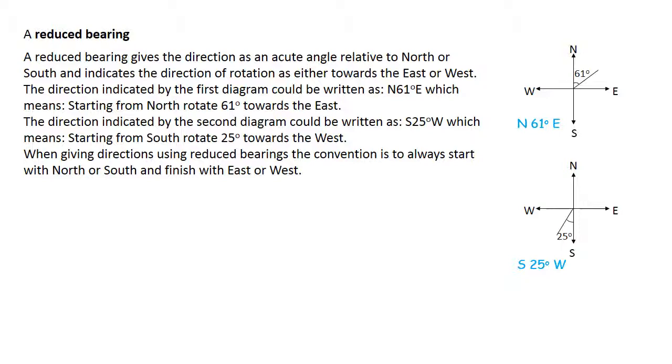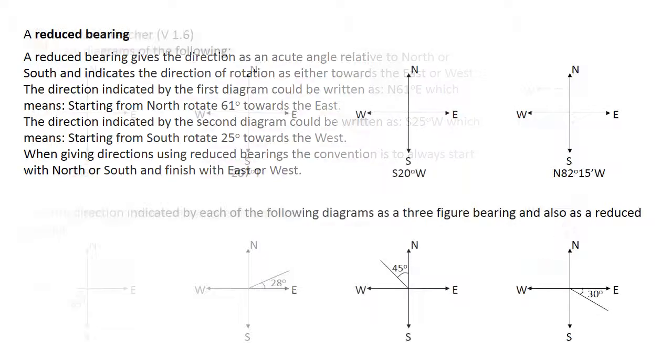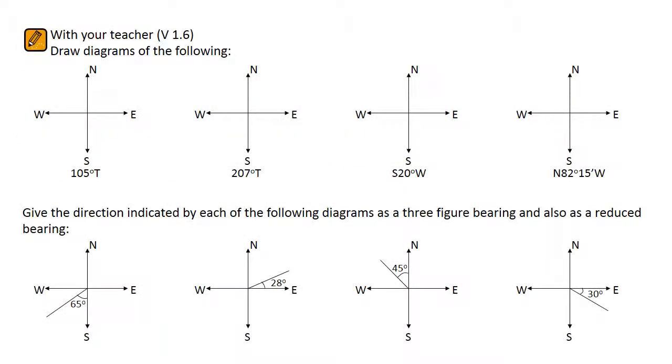When giving directions using reduced bearings, the convention is always to start with north or south and always finish with either east or west. In these examples, we have to draw diagrams for the following. The first is 105 degrees true. That means from north, rotate 105 degrees in a clockwise direction. We should have something that looks a bit like this.